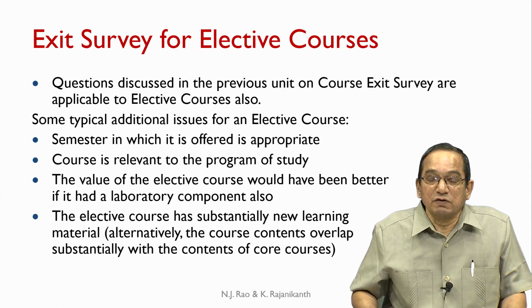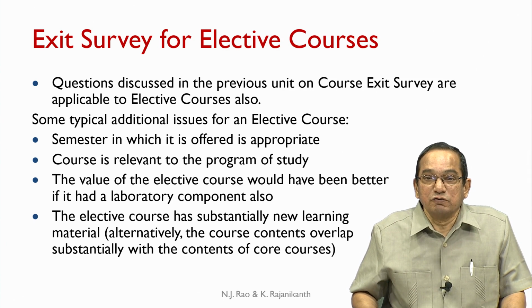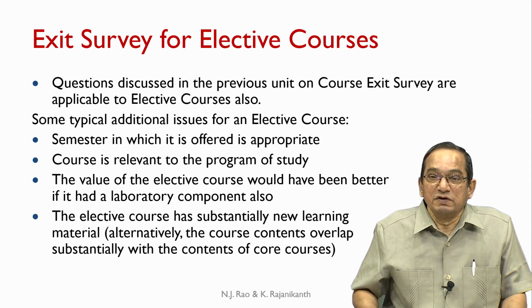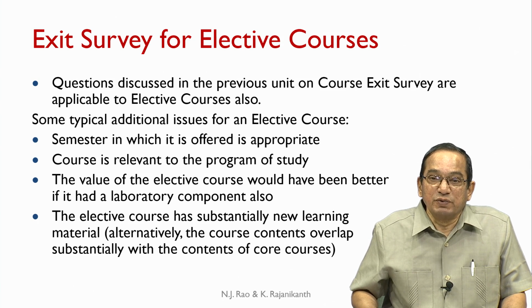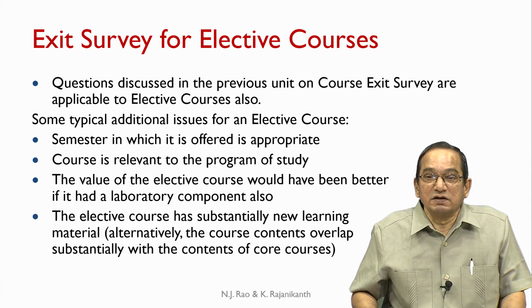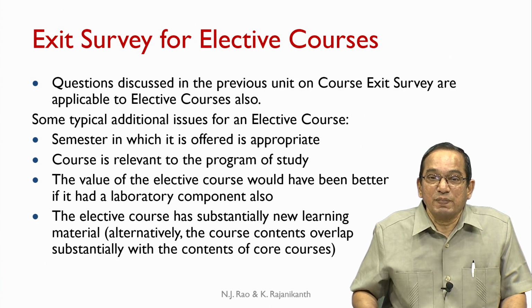Was the elective offered in a semester which is appropriate? This would depend upon the prerequisite requirements for that elective course, and the semester in which it is offered would make it convenient for the students to attain the course outcomes. So, there can be a question on the suitability of the semester in which the elective is offered.